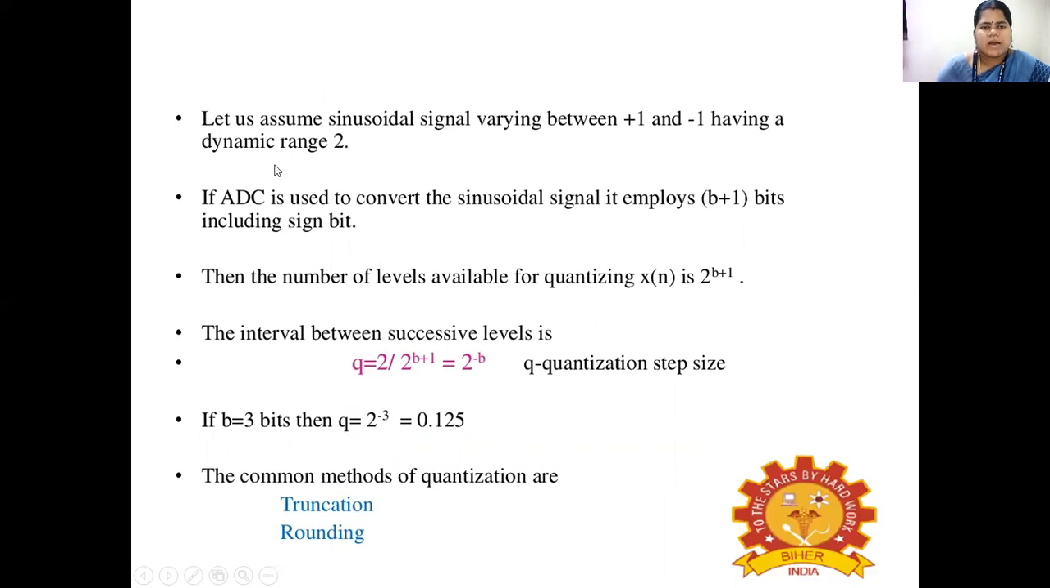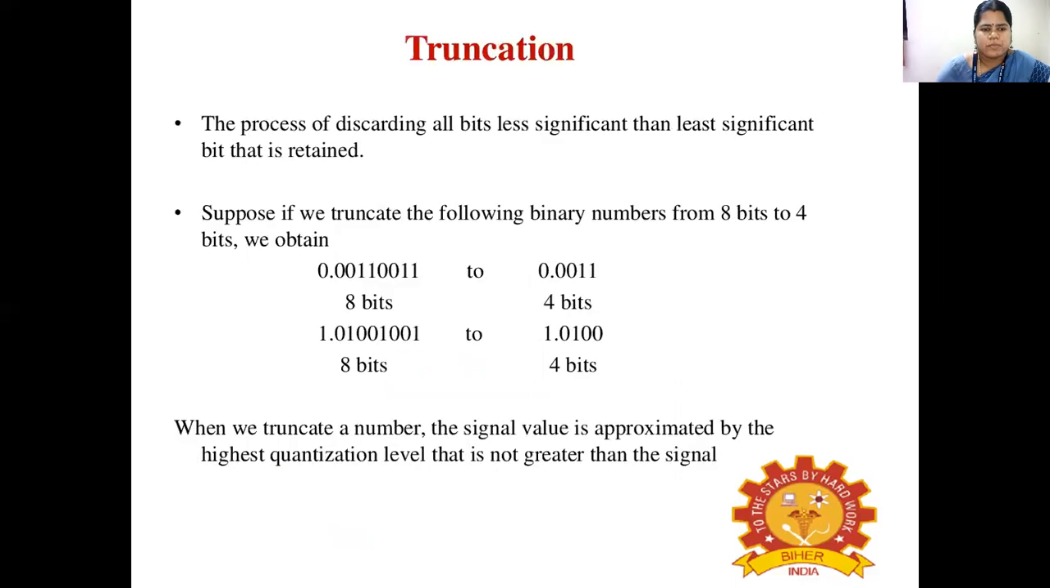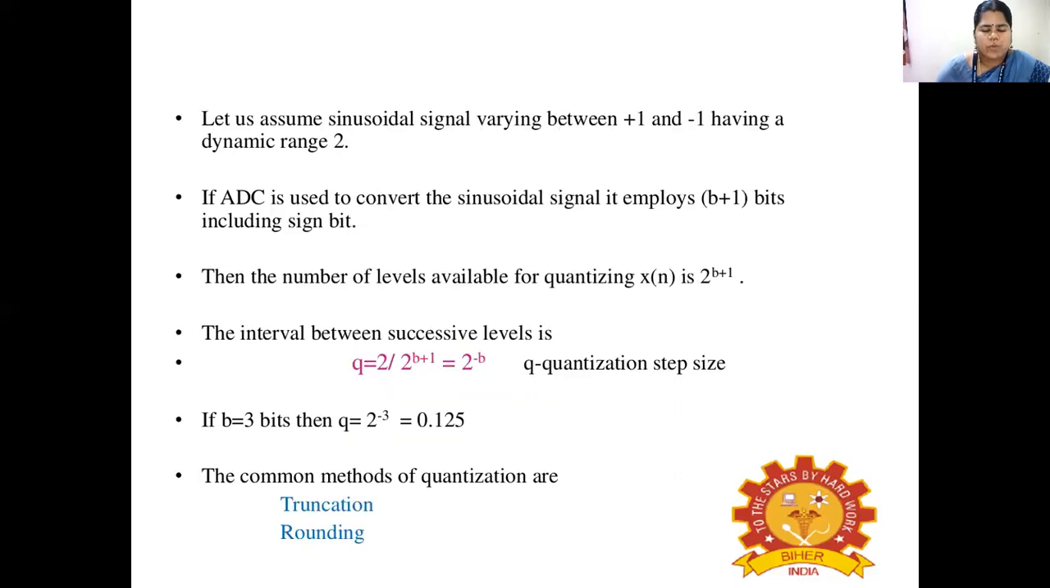Let us assume a sinusoidal signal varying between +1 and -1, having a dynamic range of 2. An analog to digital converter is used to convert this sinusoidal signal. It employs B plus 1 bits, including a sign bit. Then, the number of levels available for quantizing x of n is 2 power B plus 1. The common methods of quantization are truncation and rounding.